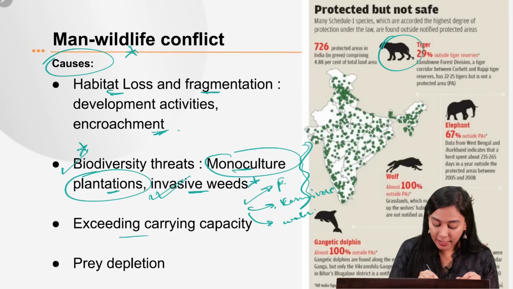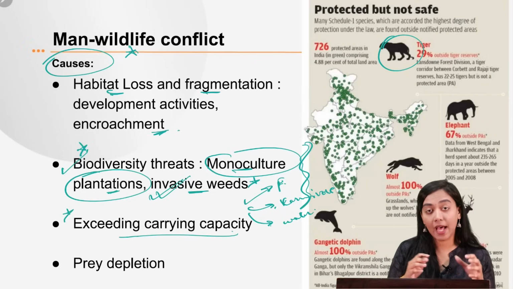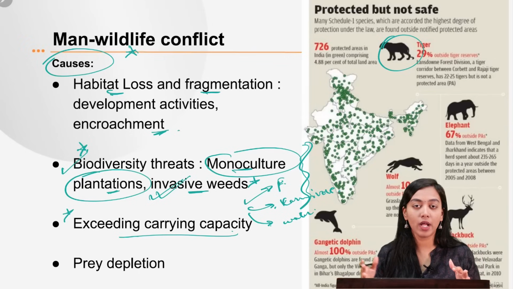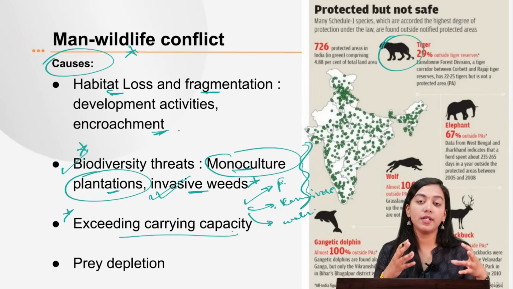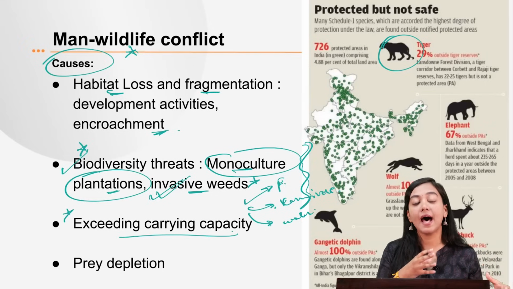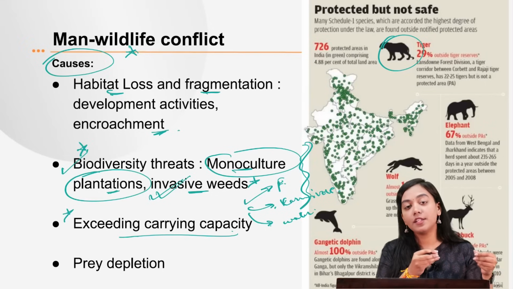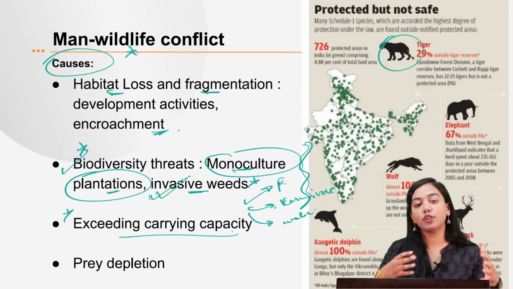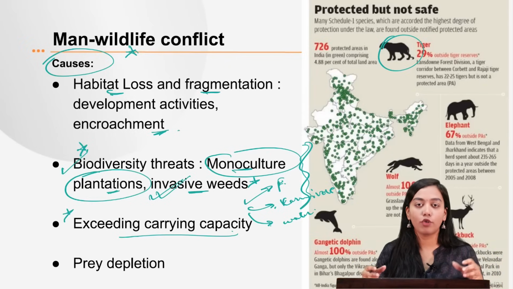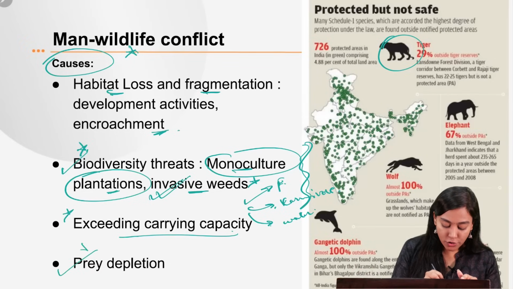Then exceeding carrying capacity, this is also one of the reasons. It has been seen in Jim Corbett Park, in the Bandipur National Park. It has been observed that the national parks are actually carrying more number of species than they can, or than their resources can support. So therefore, naturally, the animals will start moving away from their areas in order to seek more resources.